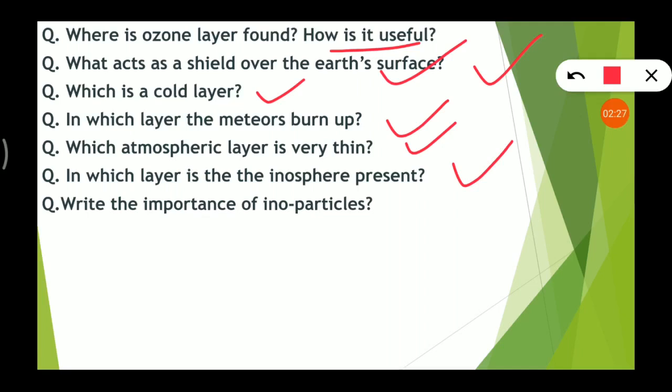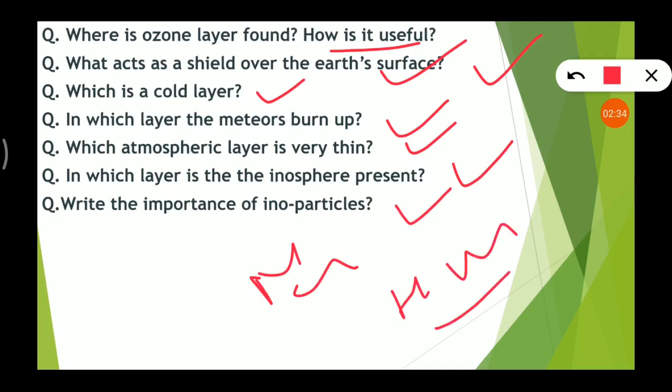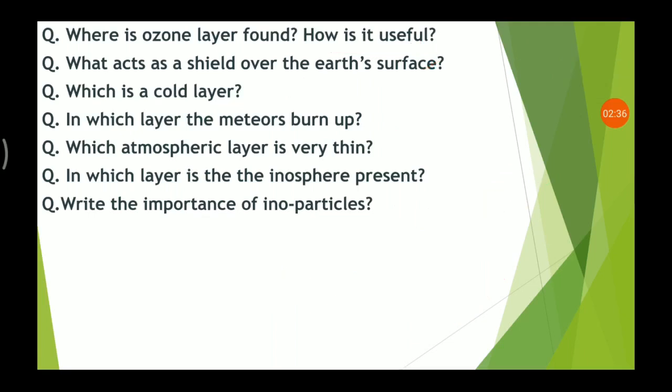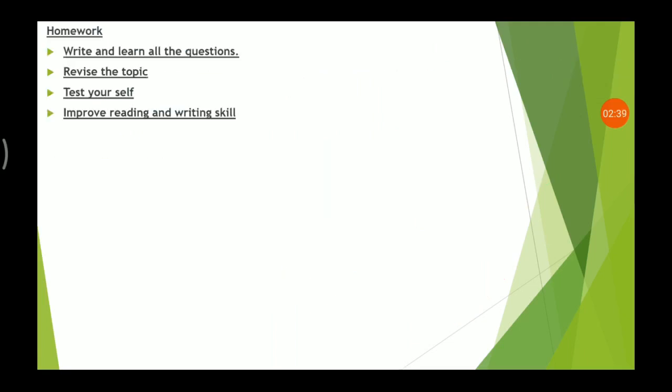Write the importance of ionoparticles. So I had told you they are electrically charged. They help to send radio waves, okay. They help in wireless communication. I hope you got all the points.